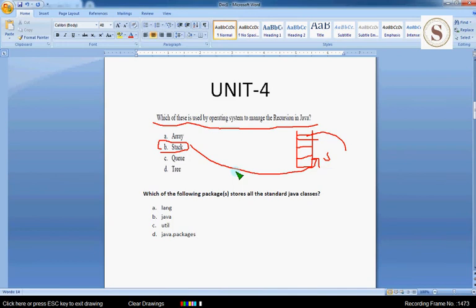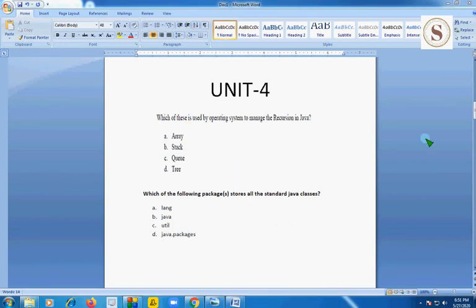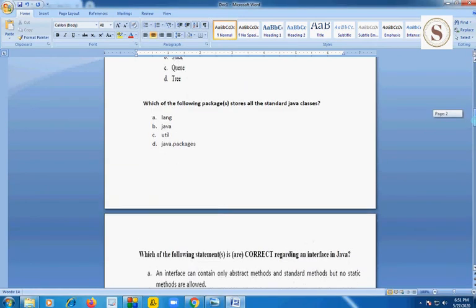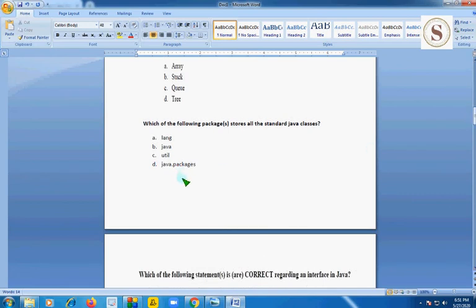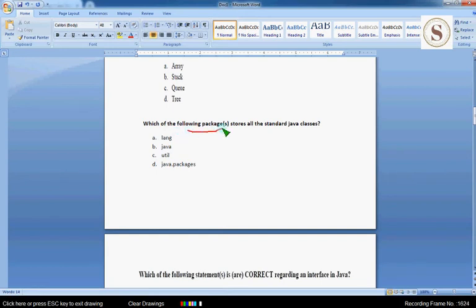So coming to the second question, which belongs to unit 4. Which of the following package or packages stores all the standard Java classes? Guys, we know this. The package name is java itself. So option B. And the package is also java. So option B is the correct answer for this question.